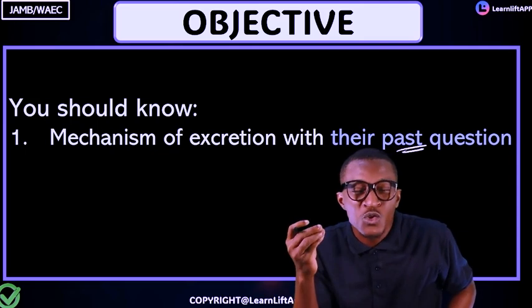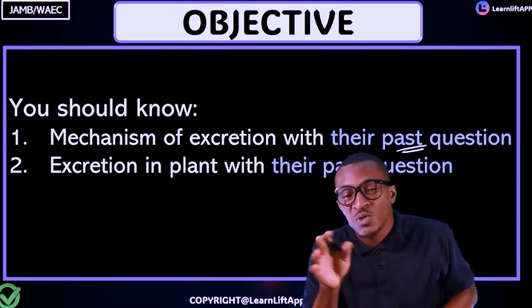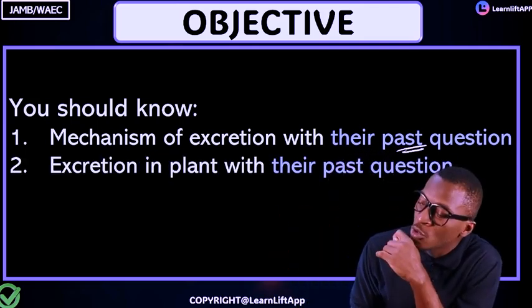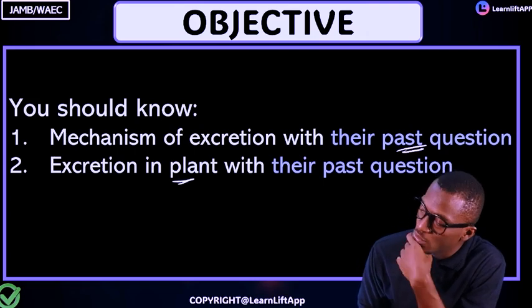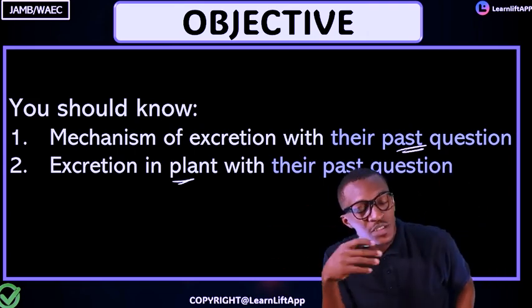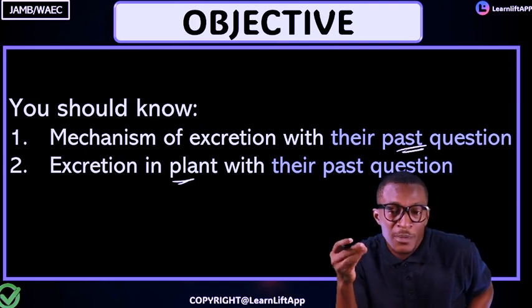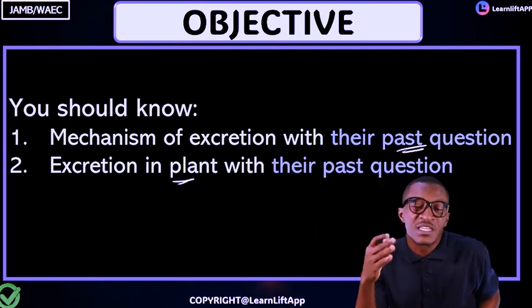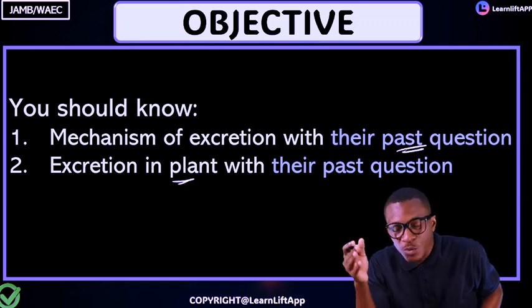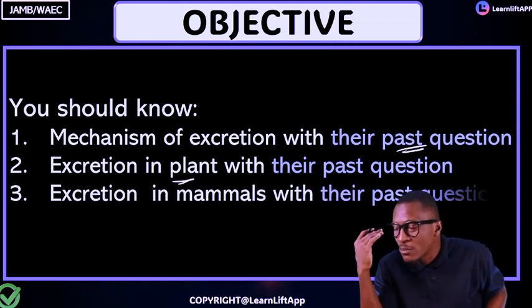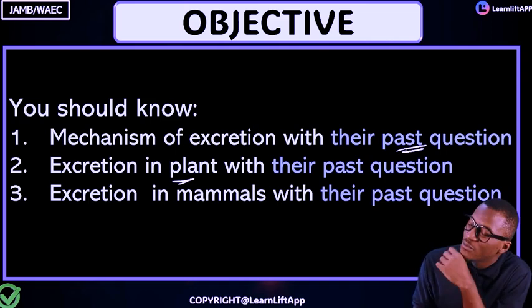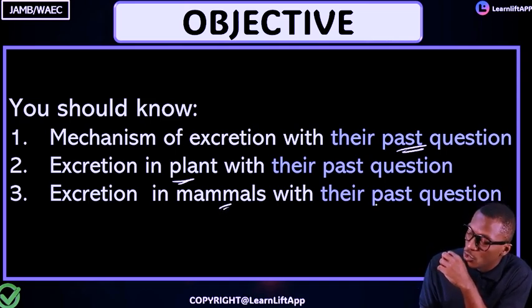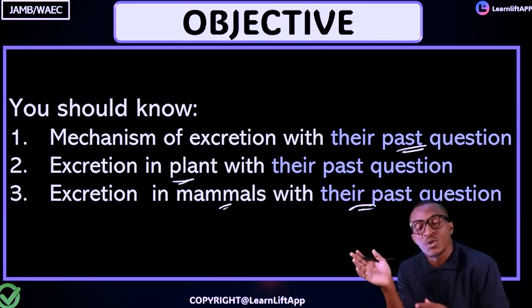After that, we're going to focus on excretion in plants and also discuss their past questions. After that, we'll go further and talk about excretion in mammals. Talking about the KUB: the kidney, ureter, and bladder. We'll talk about the nephron. We're going to discuss them one after the other in detail. So excretion in mammals, of course, we are going to treat with their past questions.